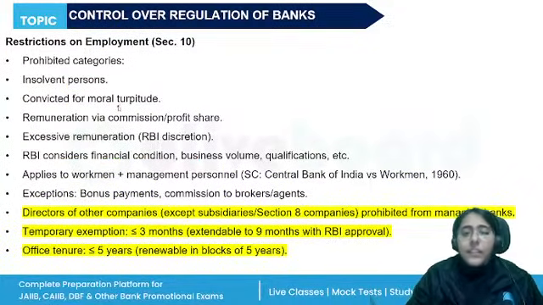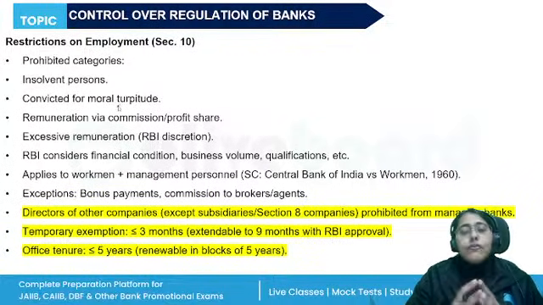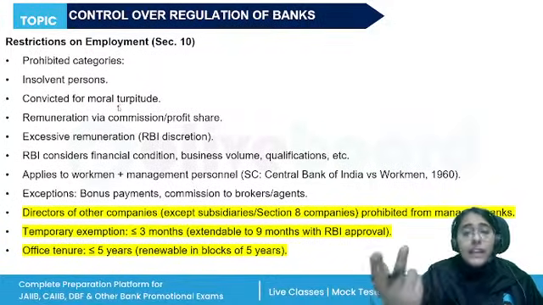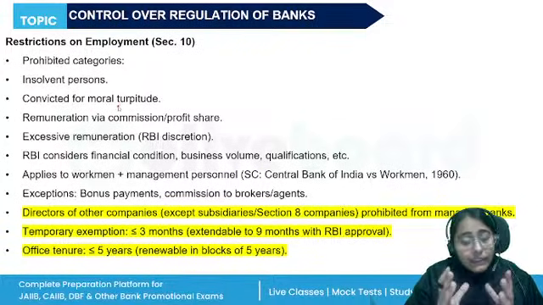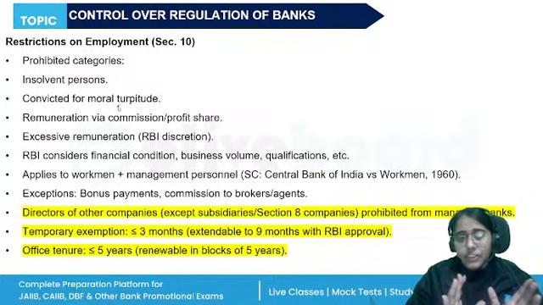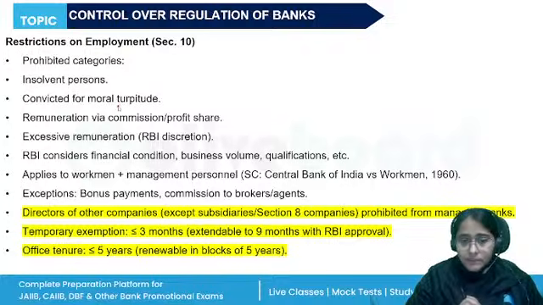There are certain restrictions on employment, like a person who has been adjudicated insolvent, they have been suspended, cannot be appointed as managing agent or the directors. A person who has been convicted by a criminal court, they have been involved in corruption, again, they are disqualified. A person who is getting remuneration which is more than what is stipulated by RBI, they are restricted, right? Again, RBI will consider the financial condition, the area of operation, and then certain restrictions will be imposed.